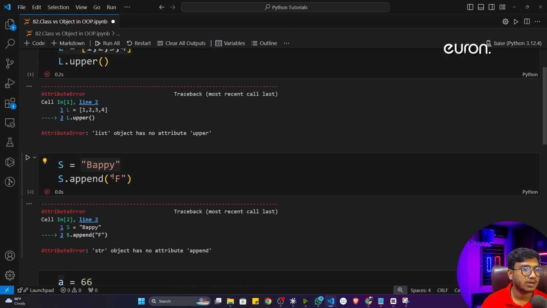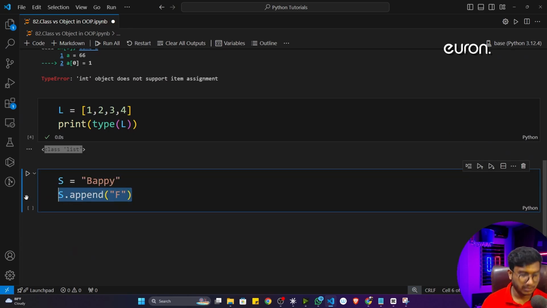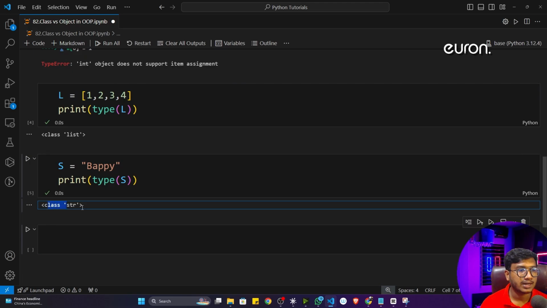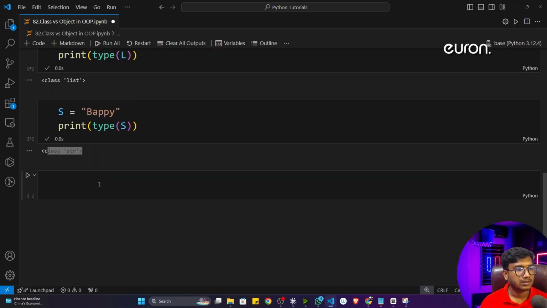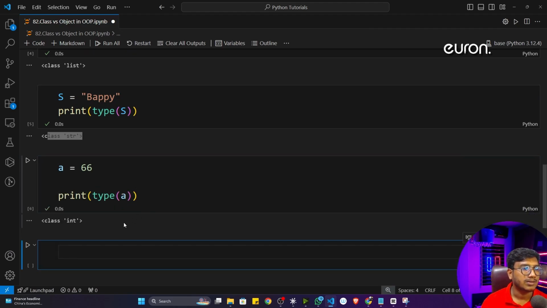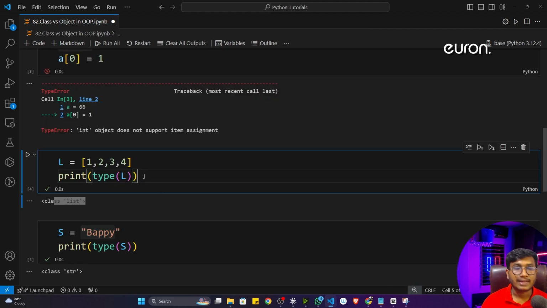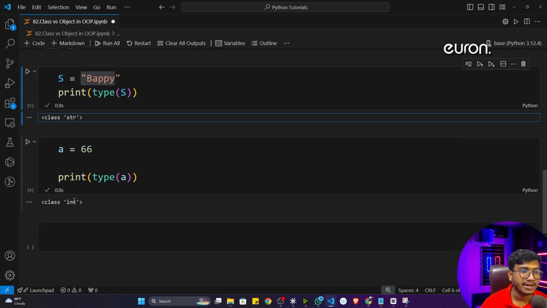Now similarly I will copy the next one. Instead of appending, I'll just show you the type of S. Again, it is telling class string. Similarly I will also copy this one and check the type of A. You'll see that it's a class integer. That means in Python, whatever data type you are using, it's a class. See, different classes: it's a list class, it's a string class, and it's an integer class.